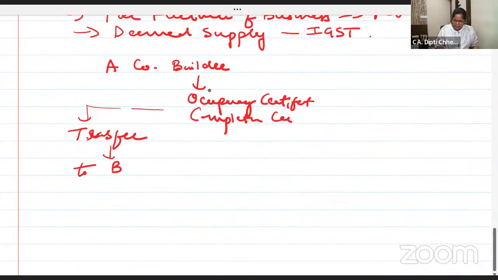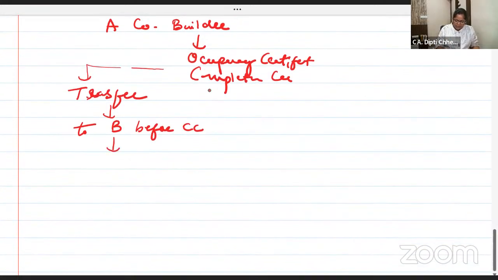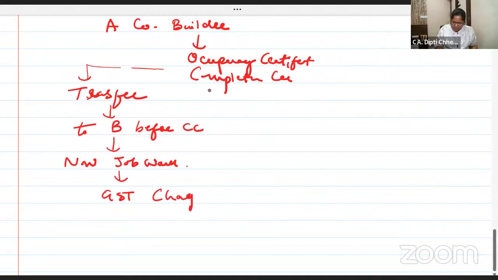Transfer to B before the completion certificate comes. Then now it's like a job work. Whose house is it? B's. B is just saying it's my house. Can you do interiors? Can you do flooring? Can you do plumbing? It's like a job work. Of course, GST charged or supplied.